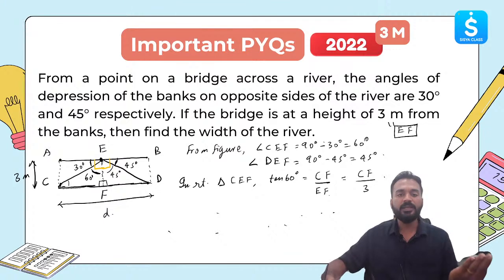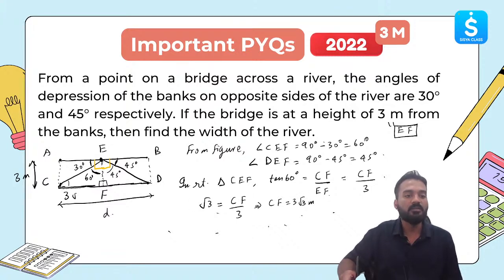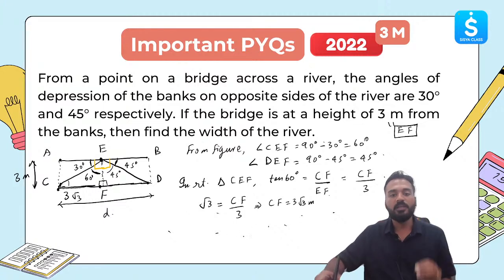Now CF by 3 is equal to tan 60. What is tan 60? Tan 60 is root 3. So root 3 is equal to CF by 3. This means CF is equal to 3 root 3 meter. So from C to F, this much part is 3 root 3.